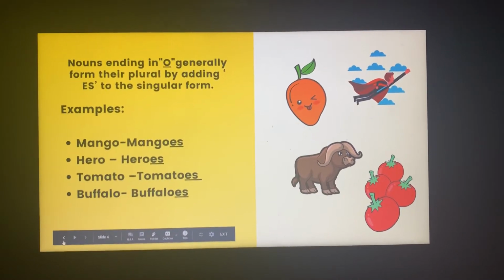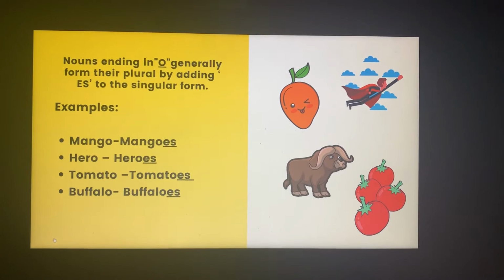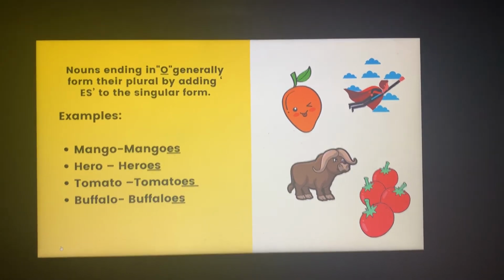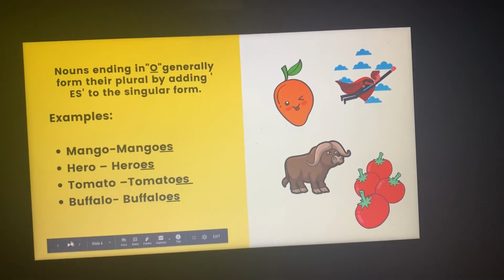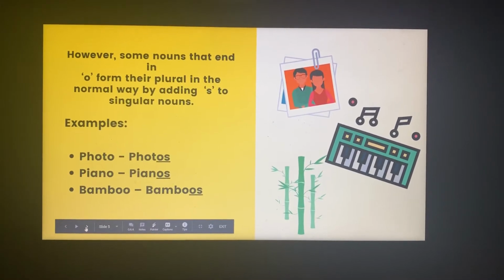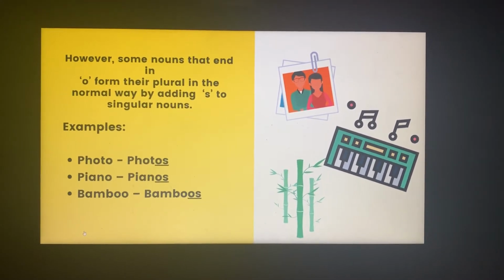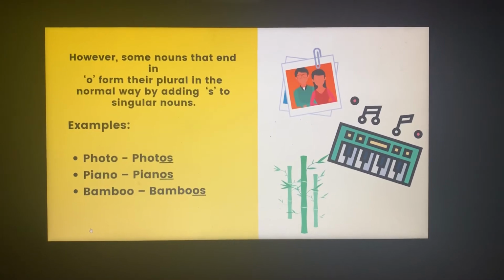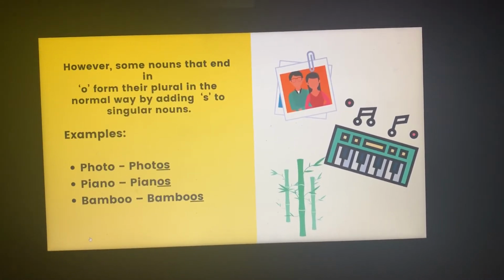So children, you have to remember that there are some words ending with O where the plural is made by adding ES, but that is not the case every time. There are some words ending with O, but when I am making their plural form, we are simply adding an S there. Example: photo, piano and bamboo.